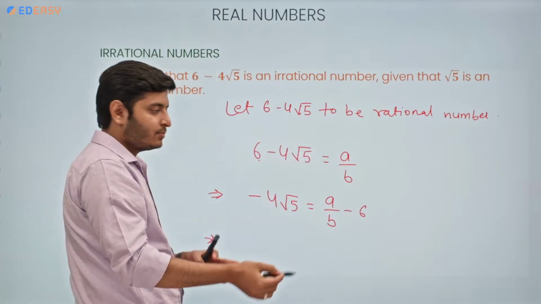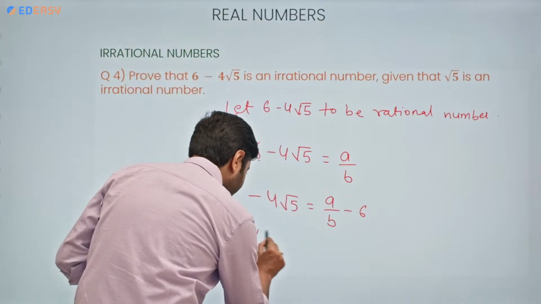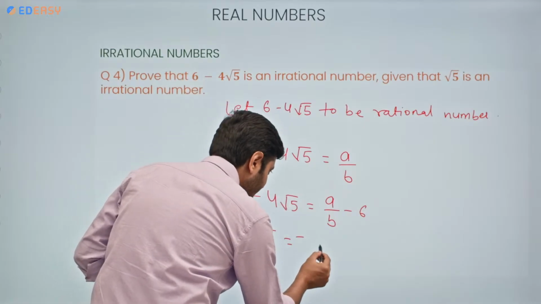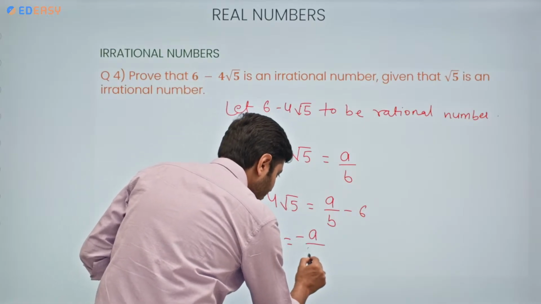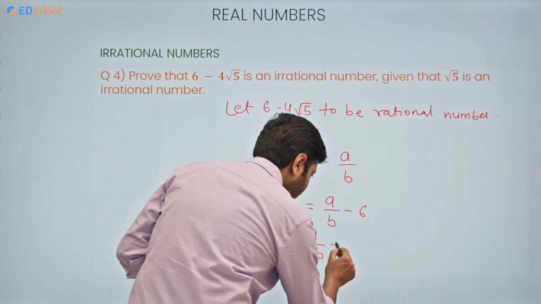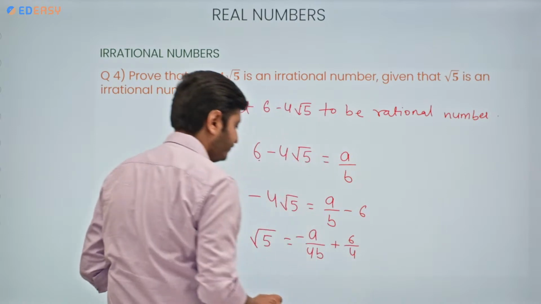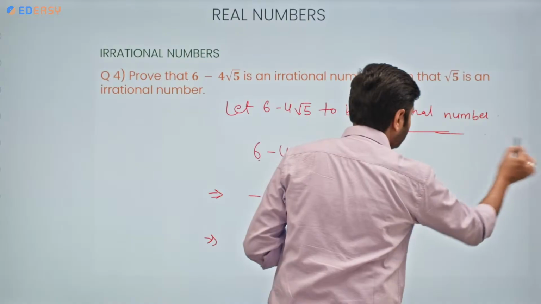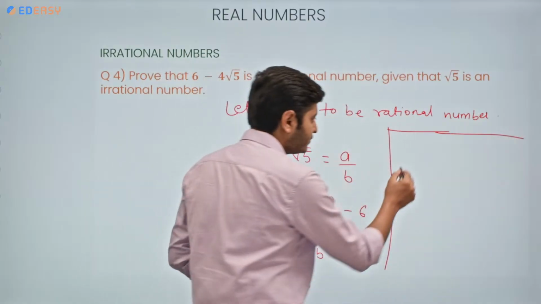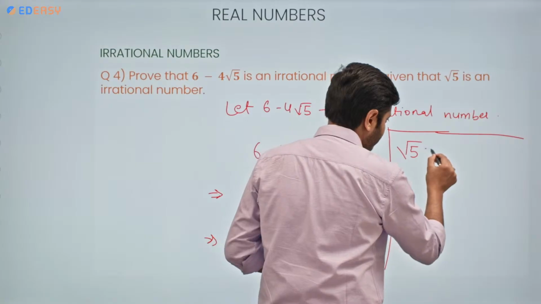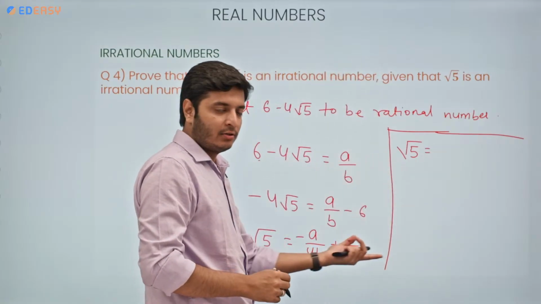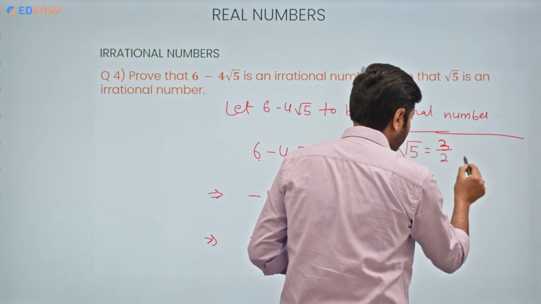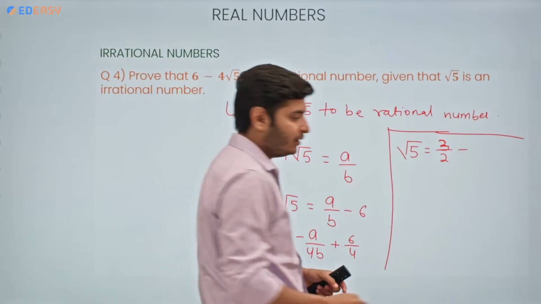Minus 4 also I am going to transpose to the right side. So root 5 will become minus a by 4b plus 6 by 4. Again, we can rearrange the terms. There is no need, but I am going to rewrite this again. So root 5 is equal to, this negative value to the right side, 6 by 4 will become 3 by 2, minus a by 4b.